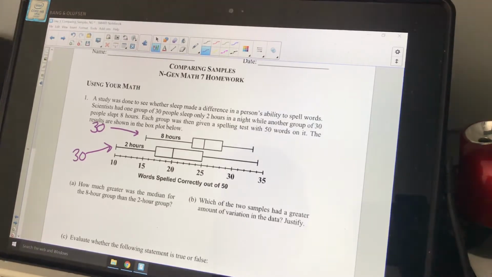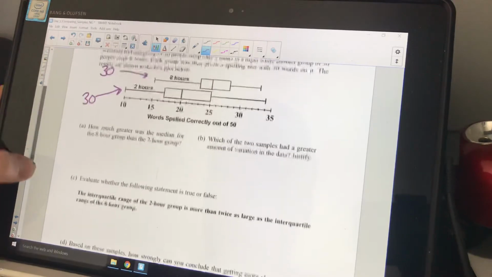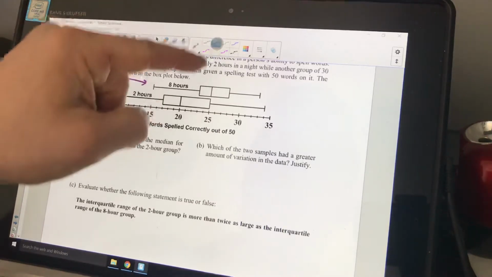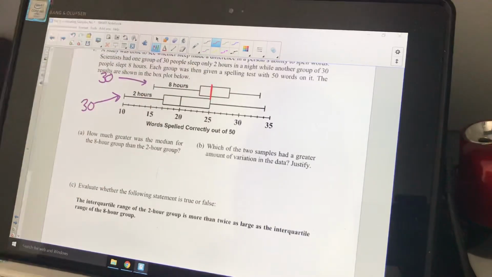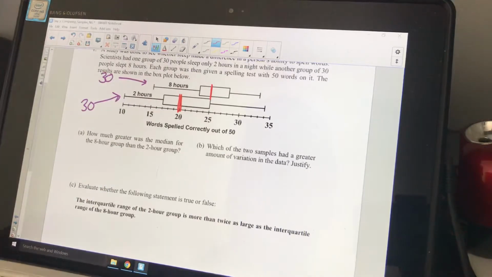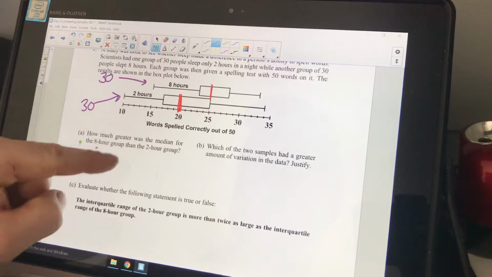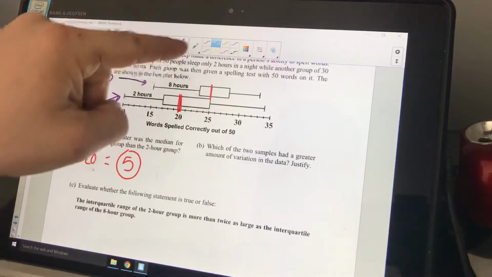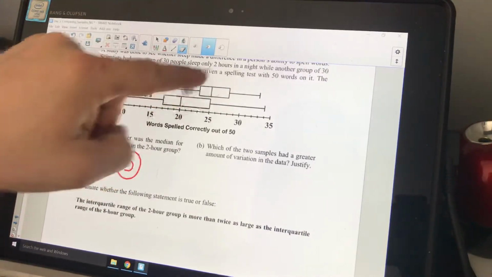Okay. How much greater was the median for the 8-hour group than the 2-hour group? Okay, how much greater is the median? Okay, so the median is right here for the top one, which is 25, and it's right here for the bottom one. So it's going to be 25 minus 20. It was a difference of 5. Okay, that's pretty straightforward, okay? All right, I'm going to come back up. I'm going to get rid of that so we can do the next question.